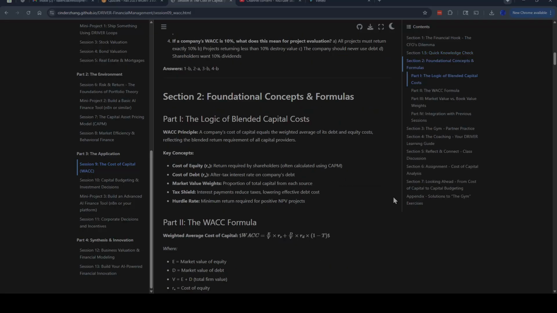So when we go into section 2, our concepts and formulas. The WACC principle is that a company's cost of capital equals the weighted average of its debt and equity costs, reflecting the blended return requirement of all capital providers. And so our key concepts are cost of equity, return required by the shareholders, often calculated using the CAPM; cost of debt, after-tax interest rate on the company's debt; market value weights, proportion of total capital from each source; tax shield, interest payments reduce taxes, lowering effective debt costs; and hurdle rate, minimum return required for positive NPV projects.